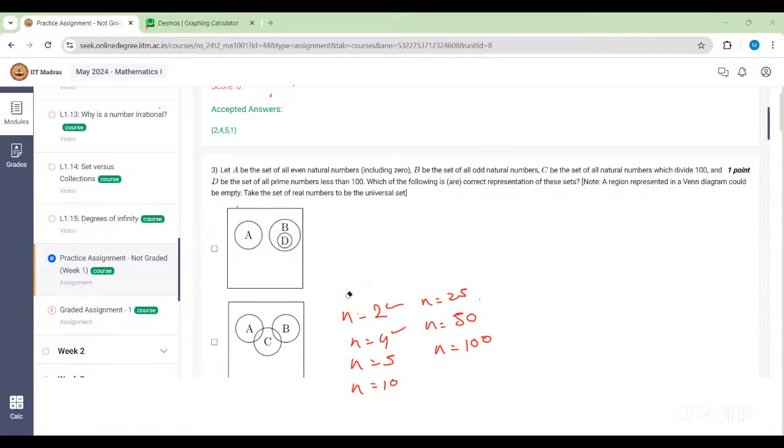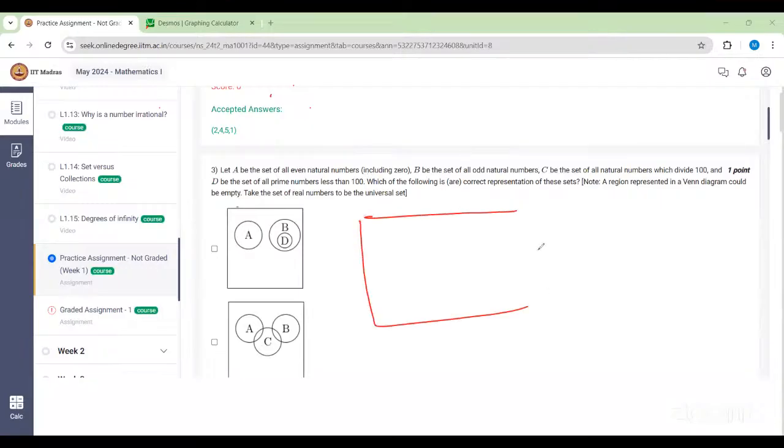Okay. So is that the way? Because C intersects with A and C intersects with D. So in a Venn diagram, we can't show it like that if A and D are not similar. Let's draw the Venn diagram for this one and see how D and C could be matched. Ma'am, A and D will have an intersection too. Yeah, 2 will be. So A and D will have an intersection.